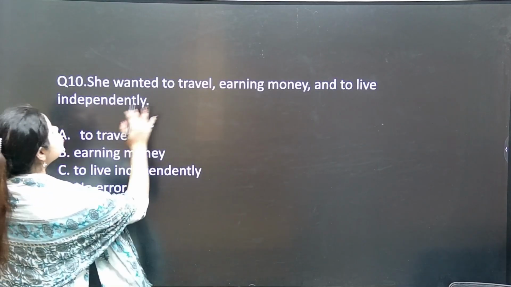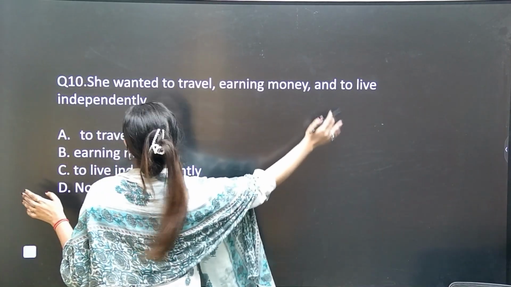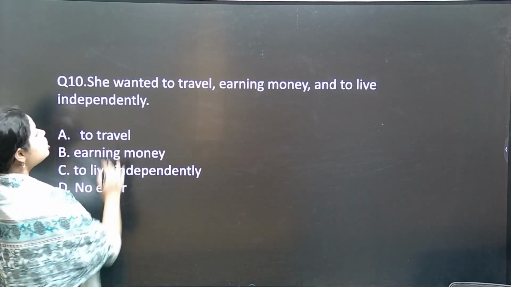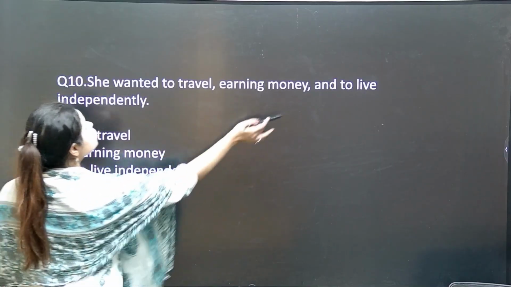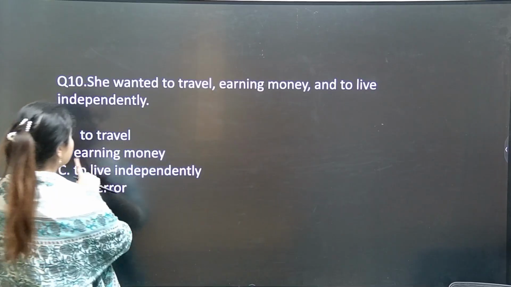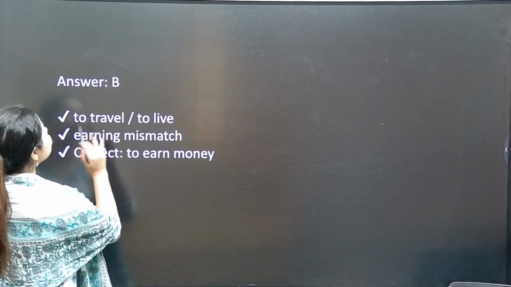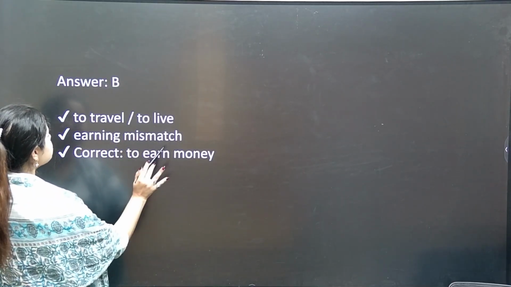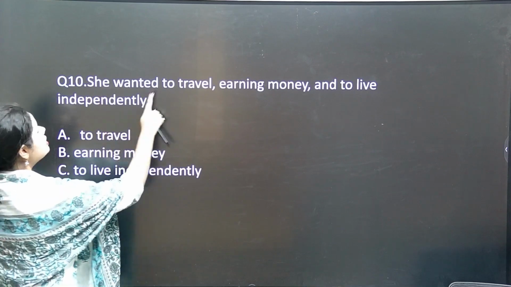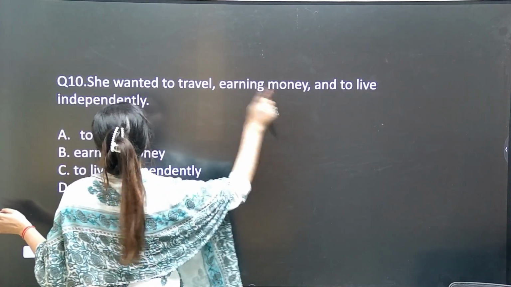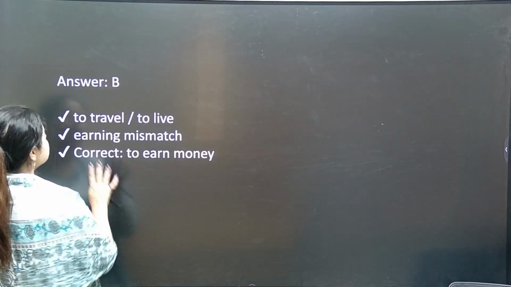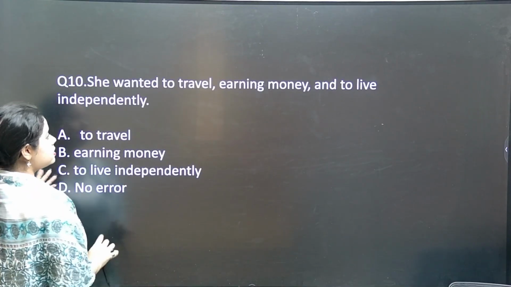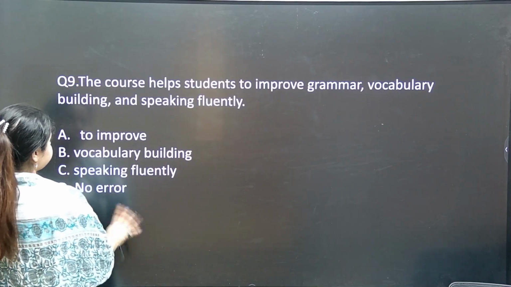Now, she wanted to travel, earning money and to live independently. So earning money is going wrong. There is a mismatch: to travel, to live, earning. So she wanted to travel, to earn money and to live independently. To earn money will be the correct one in this sentence.